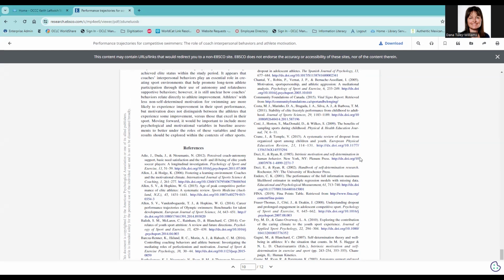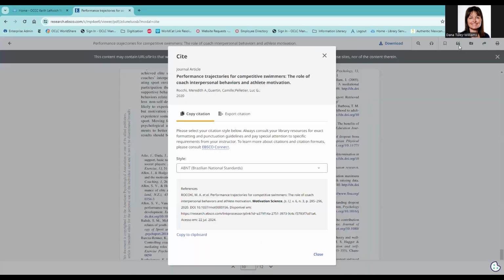As you become a more advanced researcher, you may want to review the references list to find additional sources on your topic. You'll see at the top options for saving and sharing this information in this article by clicking on the arrow icon. Choosing the quotation mark icon will help you create a citation for this article.